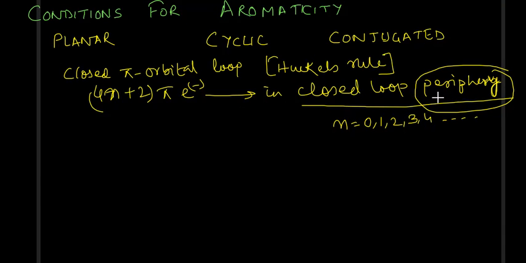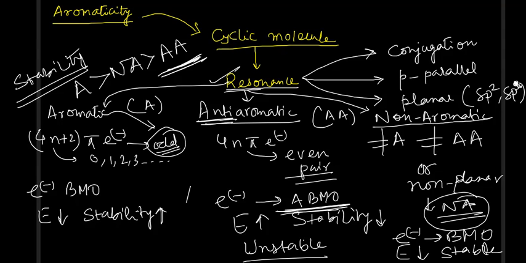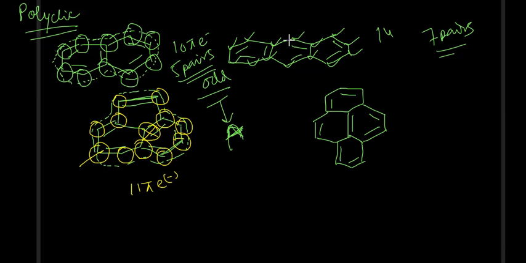Closed loop के periphery में जो जो pi electron है उसी को लेना है, बाकी नहीं लेना है. तो कितने pi electron हुए वो देखते हैं हम लोग इधर पे, 11 pi electrons. Now this is neither odd pair nor even pair, ये तो fractional pair है, तो fractional pair के लिए anti-aromatic.